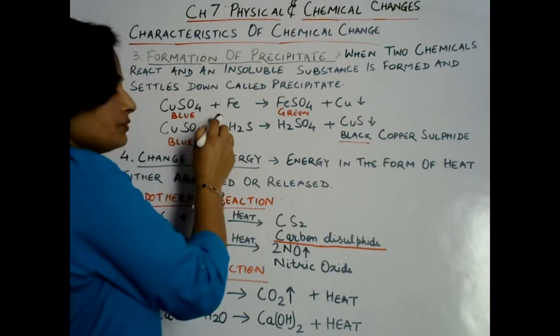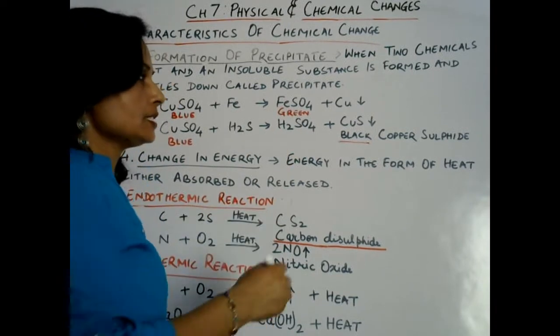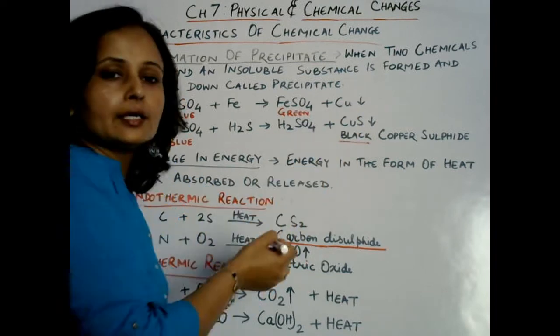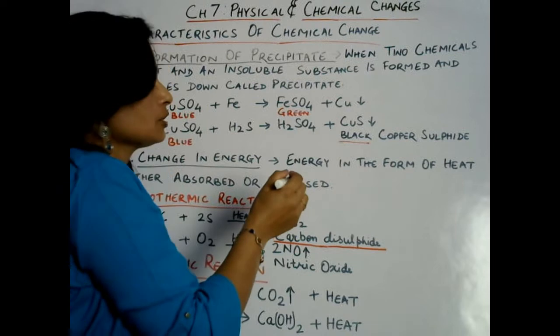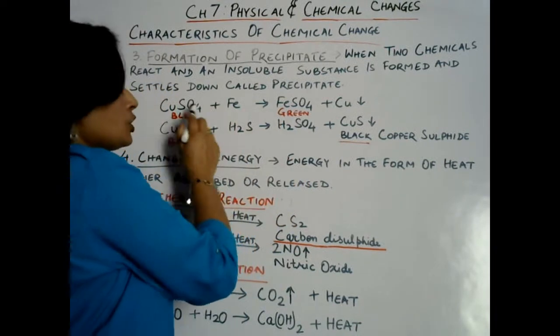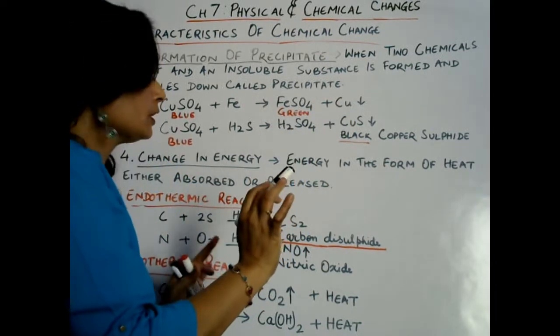Here copper sulfate when it reacts with iron, then ferrous sulfate is formed. At the same time copper is settled down at the bottom of the container. So what is the residue or precipitate here? This is copper. So iron displaced copper and finally copper settled down at the bottom of the container.